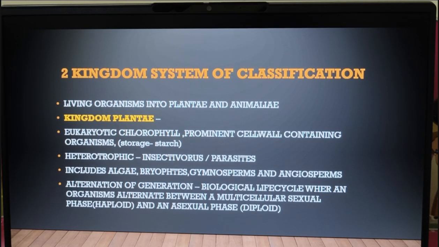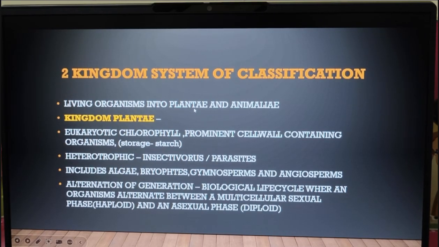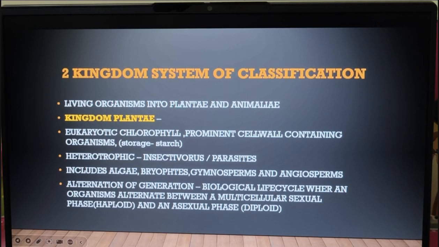So what is the 2 kingdom system of classification, children? Initially the living organisms were classified into either Plantae or Animalia. So just 2, either plant or animal. All the living forms should be included either in plant or in animal. First we'll start with kingdom Plantae, then we'll go with kingdom Animalia.